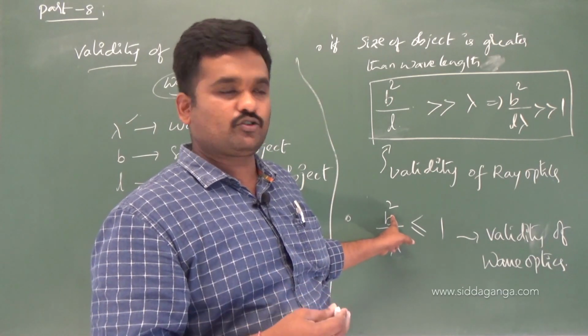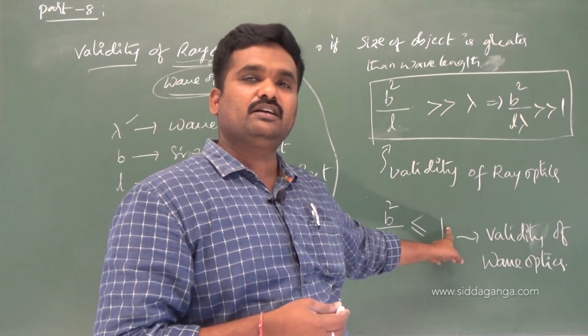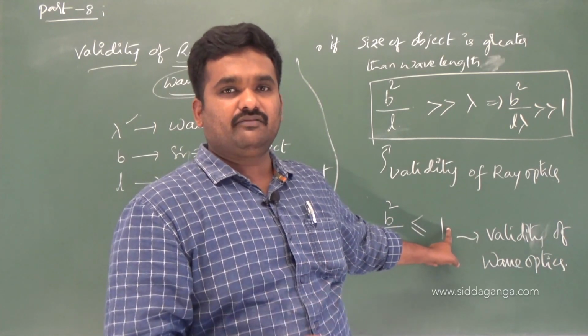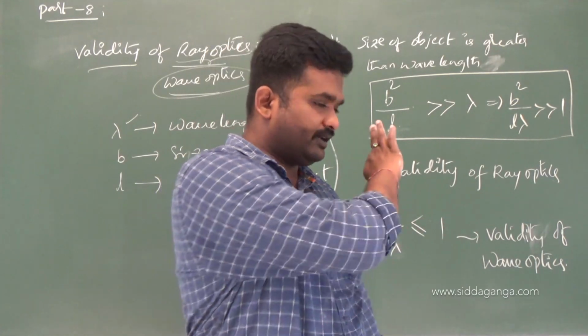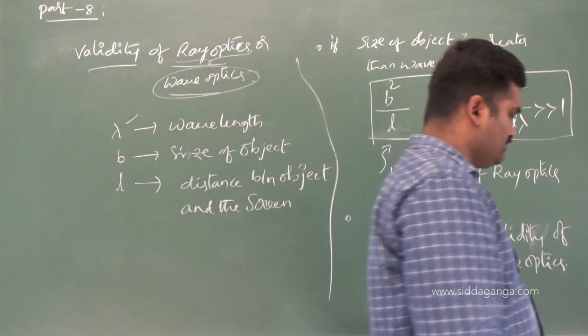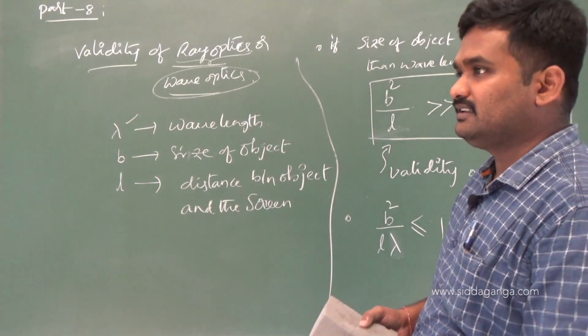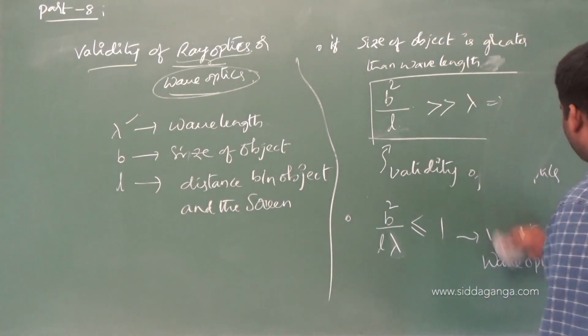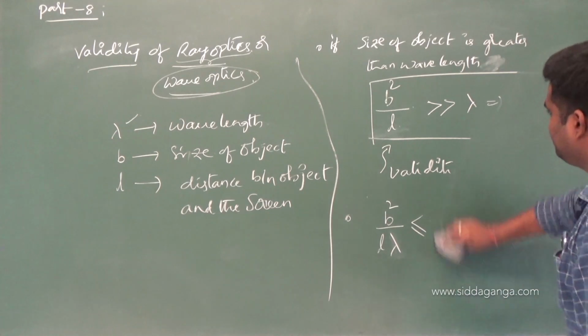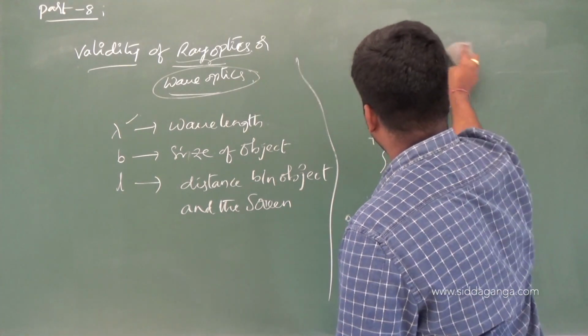Similarly, for wave optics validity, b square by L lambda, the size of the obstacle or the size of the object should be much less than or comparable to the wavelength of light used. This is all about the validity of optics, where you can make use of which optics, which you have to remember. So that is the validity of ray optics as well as the validity of wave optics, 2 points which you have to remember.